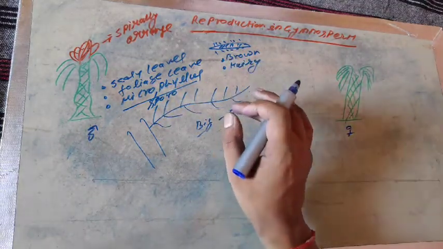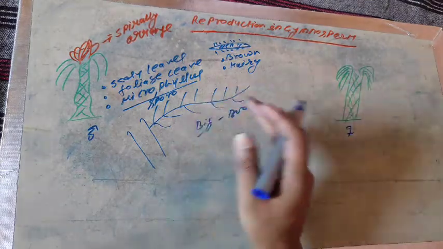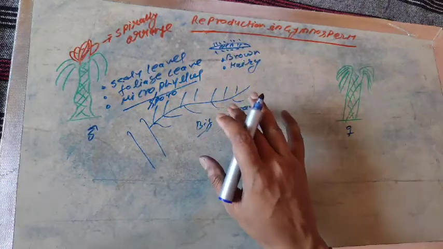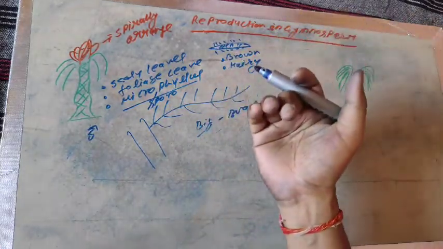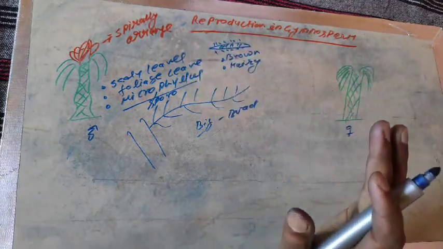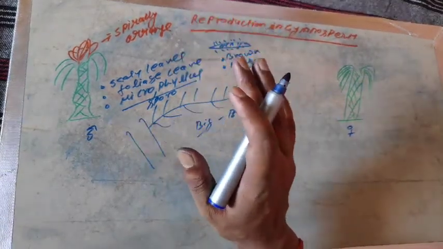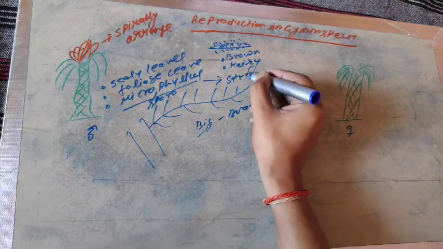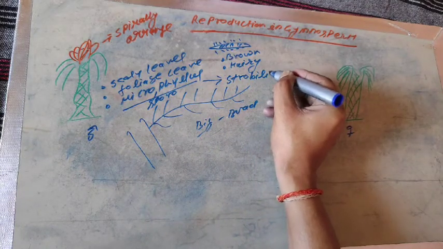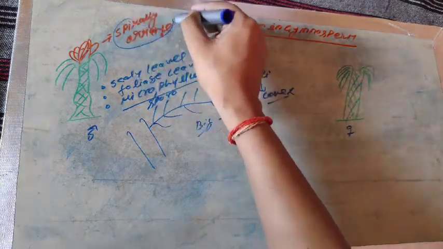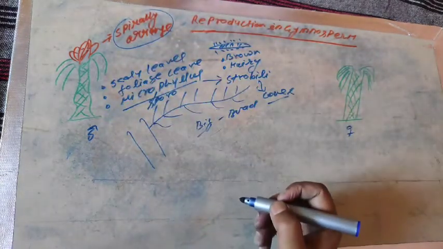So microphyllous and megaphyllous are two different leaves, and when the foliage leaf becomes mature, it converts into the microphyllous leaf. Now I will describe the characteristic features of the microphyllous leaf. The main key point is that they form the strobili or cones, and the cones are spirally arranged at the tip of the male plant.